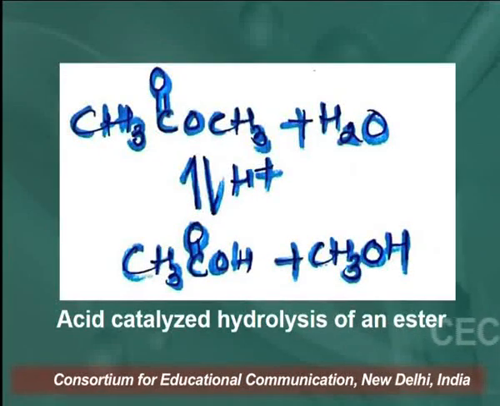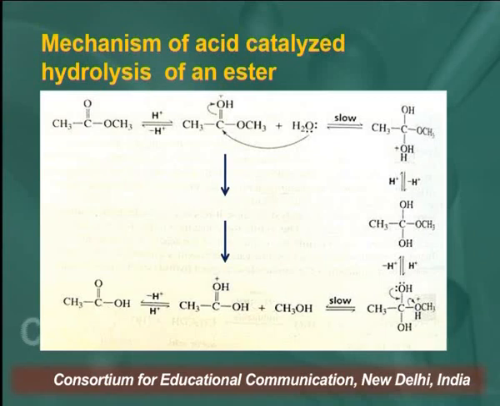So this is the acid catalyzed hydrolysis of an ester. You can see on your screen, acid catalyzed hydrolysis of an ester, where we get an acid and an alcohol. Here is the mechanism of how this happens in the presence of an acid catalyst.